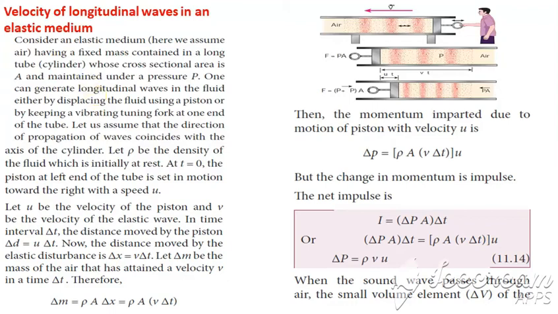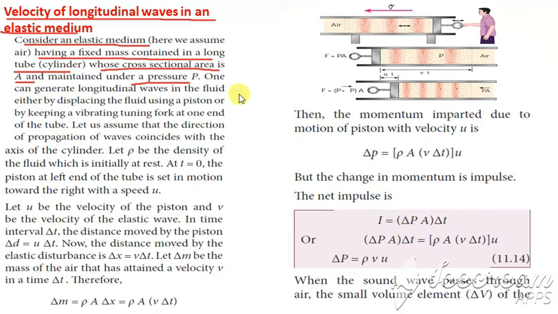So the next question we are going to see is: what is the velocity of longitudinal waves? For this, consider an elastic medium having a fixed mass, containing a long tube whose area is A, and it has a pressure P. So this is the elastic medium we are considering, and it has been filled with air.